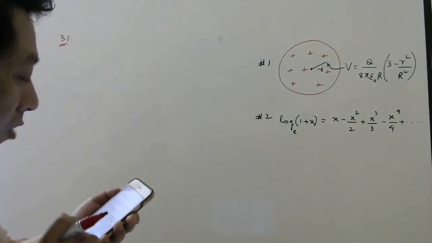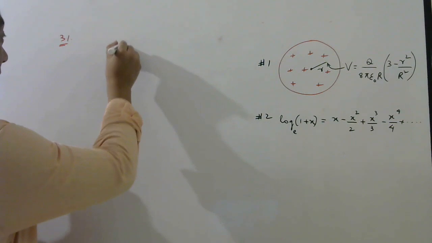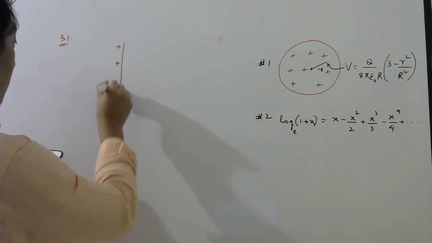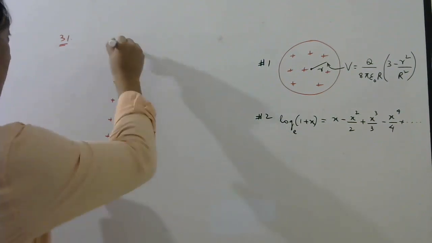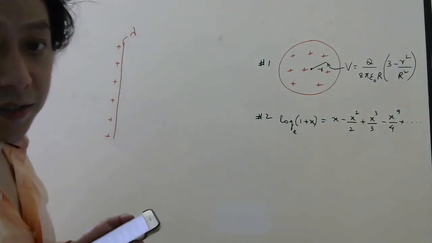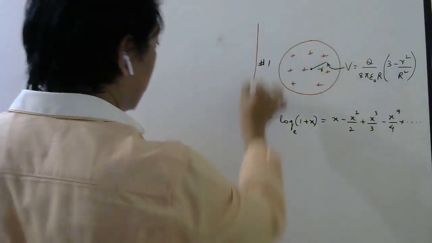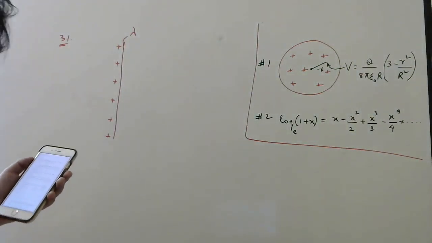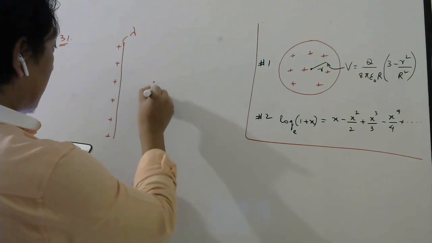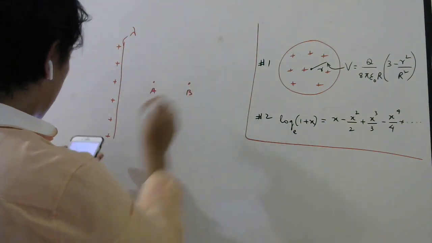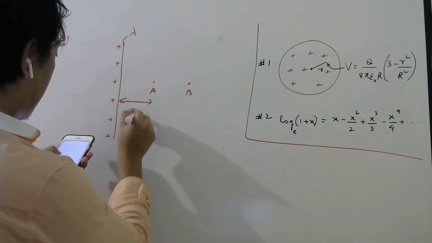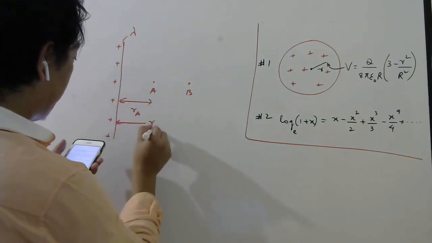A thin long wire has uniform linear charge density lambda, meaning charge per unit length. These two you don't see right now. Okay, I will discuss this later. Now consider 2 points A and B which are at perpendicular distance from the wire RA and RB.